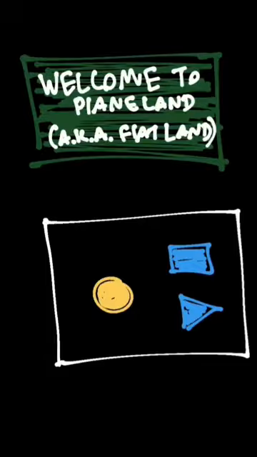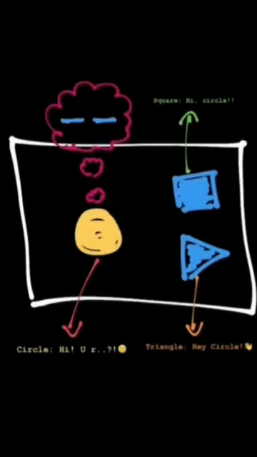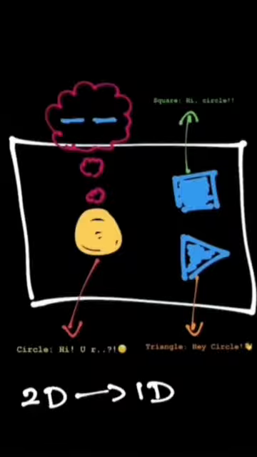Now welcome to plane land, also known as flat land. In this flat land, there are only 2D objects, which we call shapes, like circles, triangles, and squares. Now imagine an interaction between 3 shapes in flat land, which are circle, triangle, and square. Now the circle will only see one edge of both the square and the triangle, which means a line. So now it is clear that objects in the 2D land will see the world as 1D, which means that 2D objects will see others as 1D.